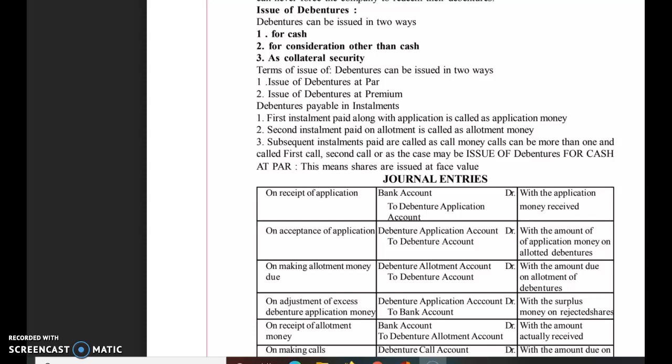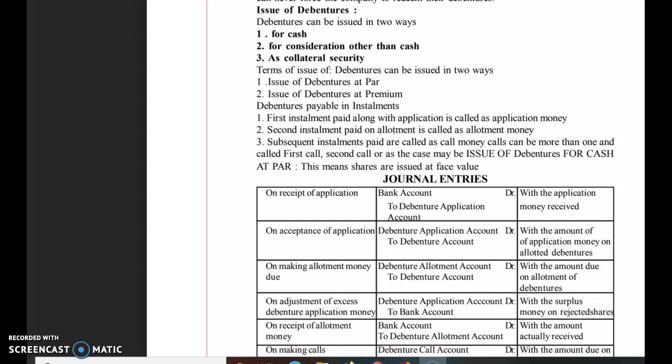But generally, with reference to debentures, as it is a loan or debt capital taken by the company, companies generally do not subdivide the call stage. They generally receive the total amount either on application or at allotment. But theoretically they can also comply with the three steps: application stage, allotment stage, and call stage.